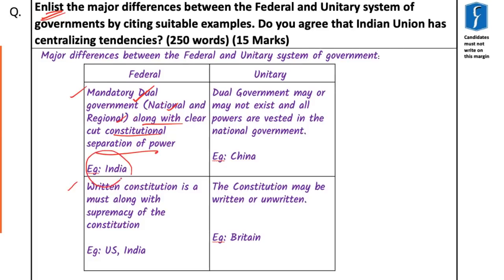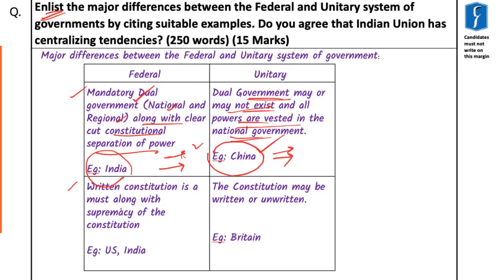And that is the difference between India and China. Both have regional governments, both have state governments, both also have local governments. But in case of China, the dual government is not constitutionally given the power. So the dual government may or may not exist, but all powers are vested in the national government, and hence the best example of that would be China.